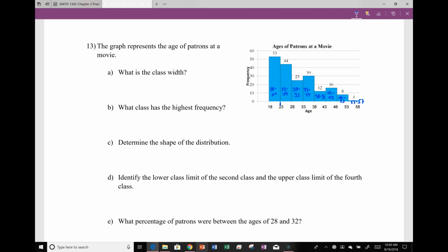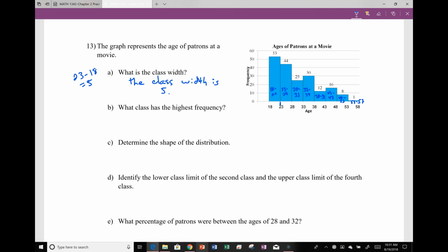So what is the class width? Recall that the class width is the difference between these two lower limits. So if I take 23 minus 18, that gives me 5. So the class width is 5. What class has the highest frequency?